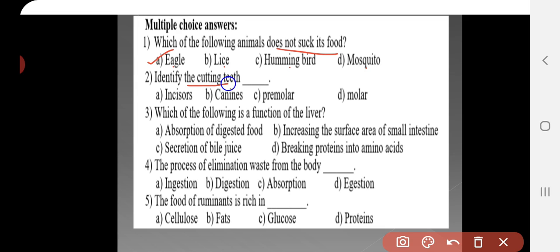Identify the cutting teeth. Options are incisor, canine, premolar and molar. Among these, which is the cutting teeth? It is incisor, option A.